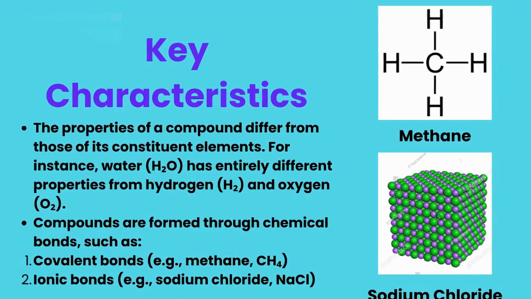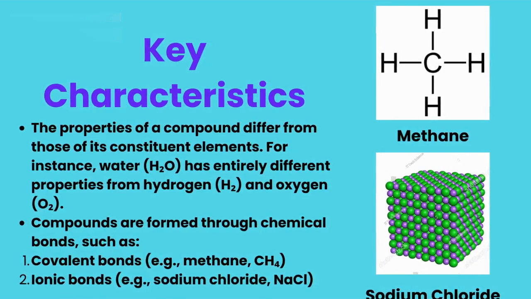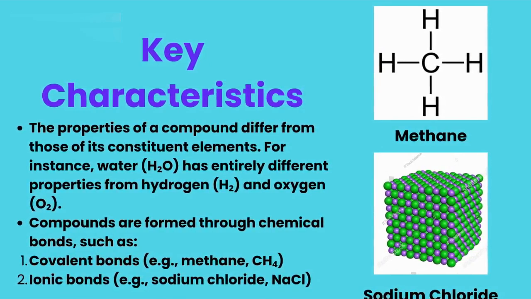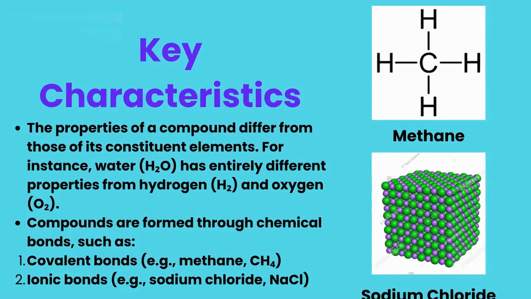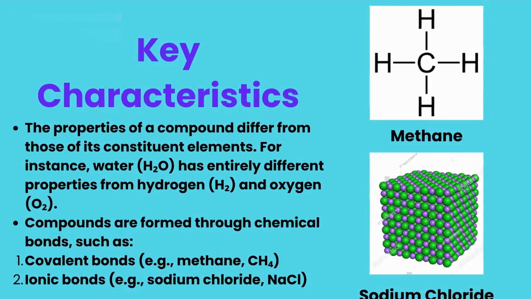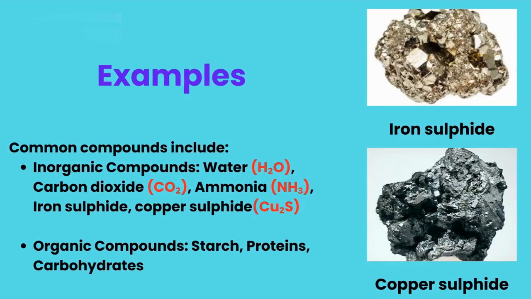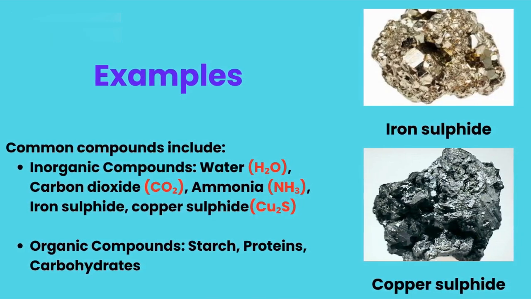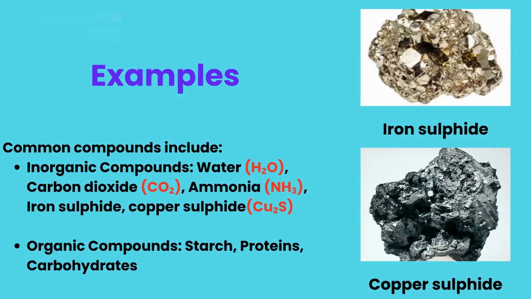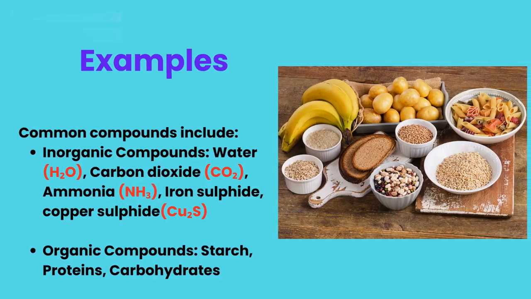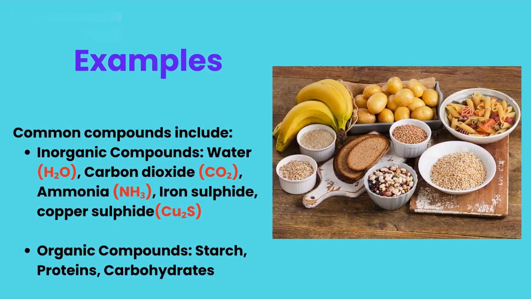Compounds can be molecular, with discrete molecules, e.g., ammonia, or have a network structure, e.g., ionic compounds like sodium chloride. Now for examples of compounds: inorganic compounds like water, carbon dioxide, iron sulfide, copper sulfide, and organic compounds like proteins, carbohydrates, and fats.